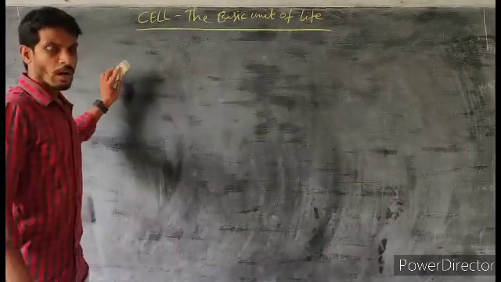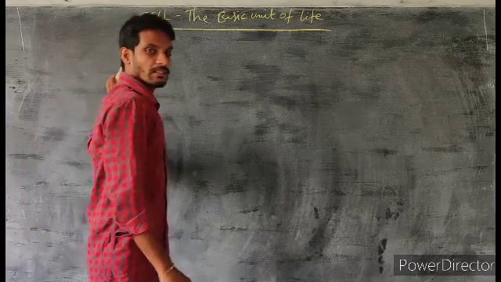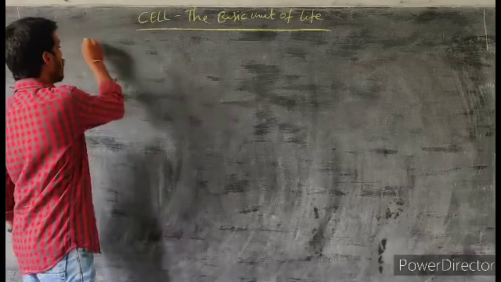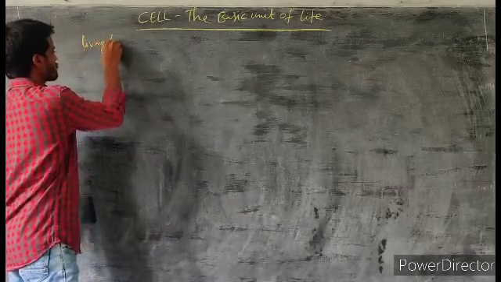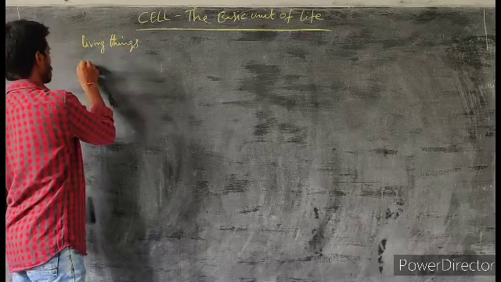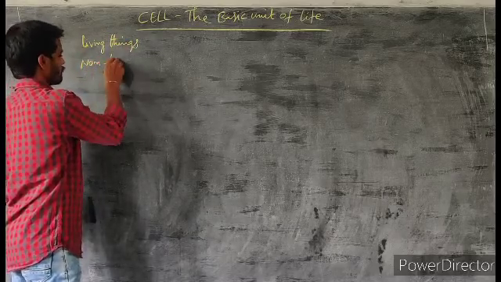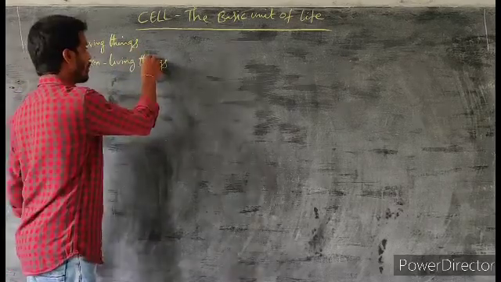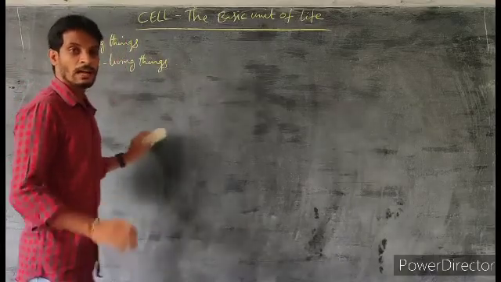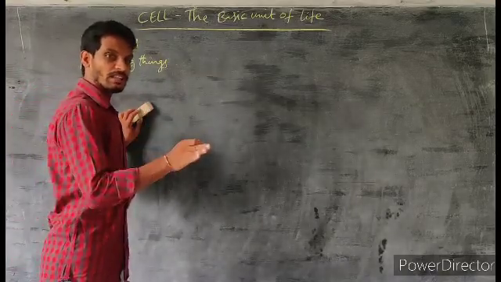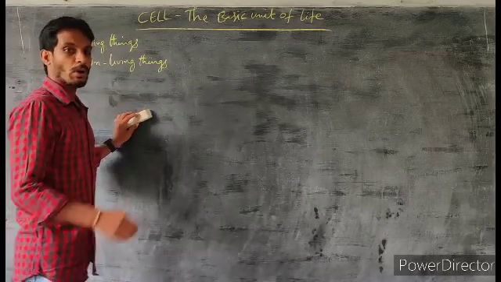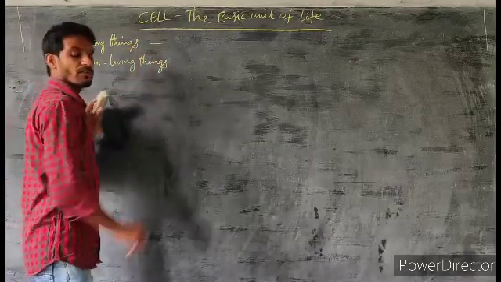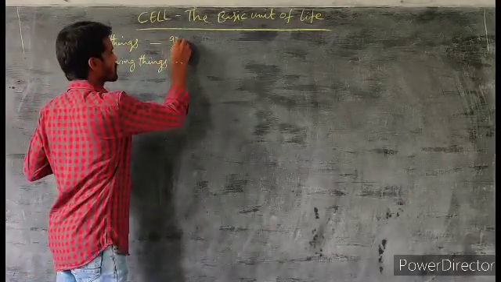Already we know all the organisms present on the earth are mainly divided into two types. They are living things and non-living things. So, how can we recognize whether the organisms are living things or non-living things? And what are the characteristic features of living things and non-living things? The main characteristic features of the living things are